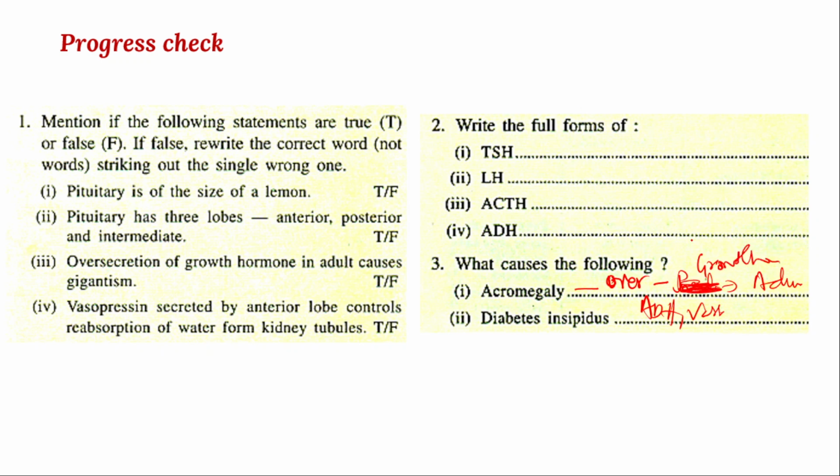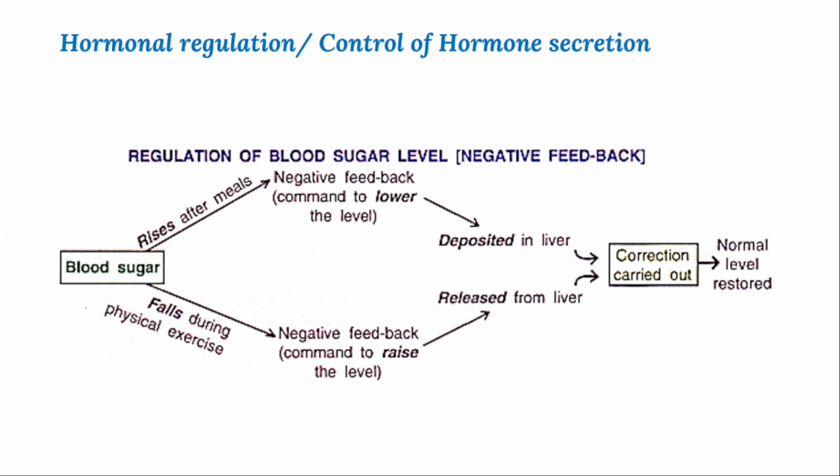Over secretion of growth hormone in the adult stage will cause acromegaly. Acromegaly. So the last part is how the hormones are regulated.